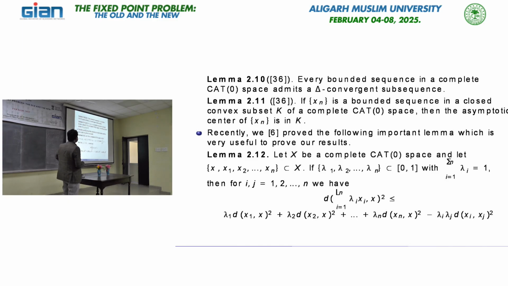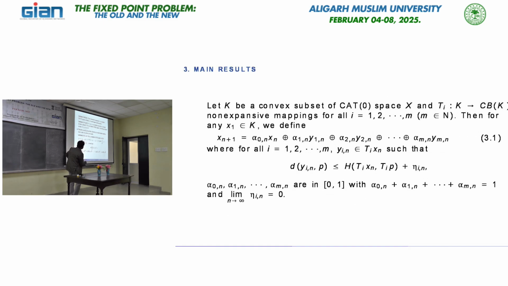So, if we have a complete CAT(0) space and we have these n plus 1 points and these n scalars whose sum is 1, then here this is a square; the previous inequality was different, it was not a square. So, this inequality is different. Here d of the geodesic combination of these n points and x, whole square, is less than or equal to this sum. If we take only 2 points, then it is a very important problem.